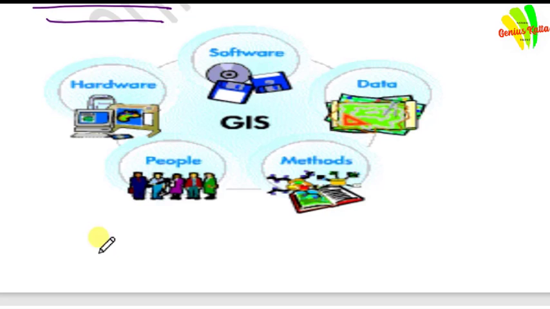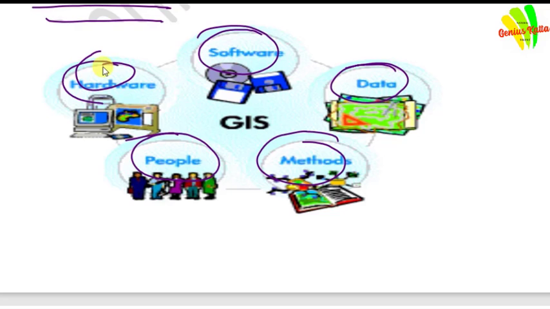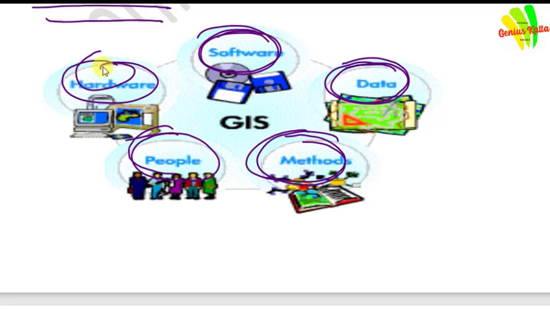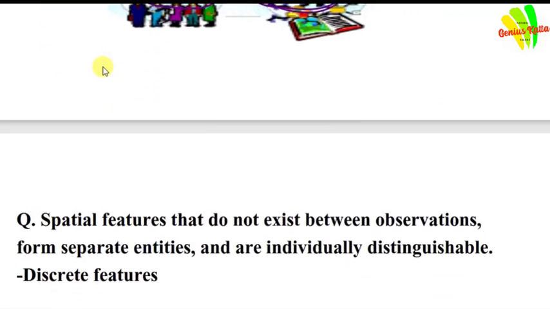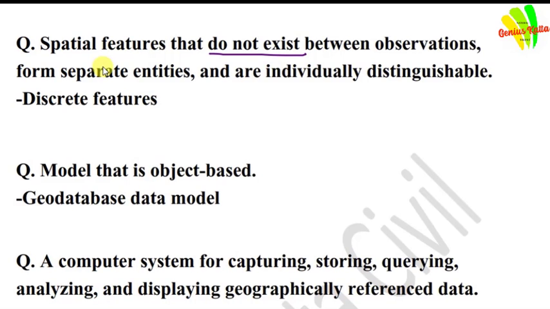GIS has 5 major components: hardware, software, data, methods, and people. Please concentrate and keep this in mind.